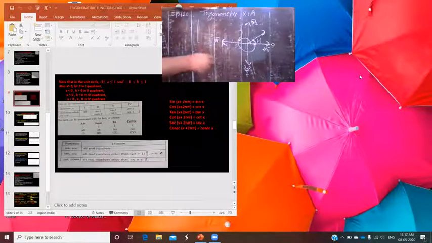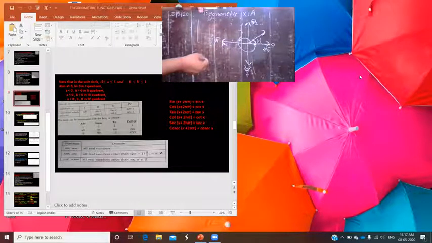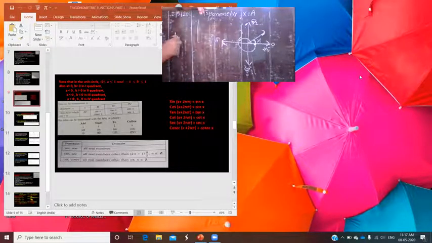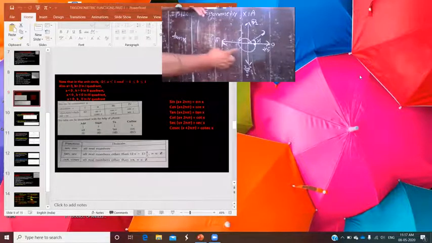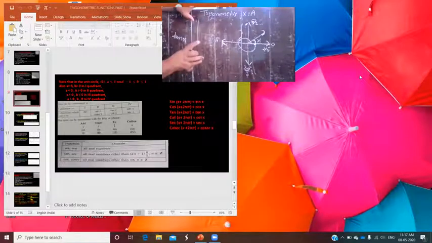In the same way, there are so many trigonometric functions which are not defined for some angles. If you are talking about tan x, understand? Just see, tan x is not defined at pi by 2. You know it. Tan x is not defined at pi by 2.